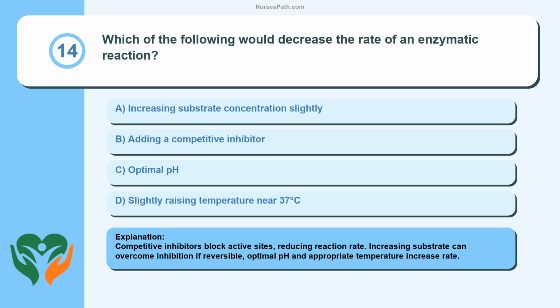Competitive inhibitors block active sites, reducing reaction rate. Increasing substrate can overcome inhibition if reversible. Optimal pH and appropriate temperature increase rate.